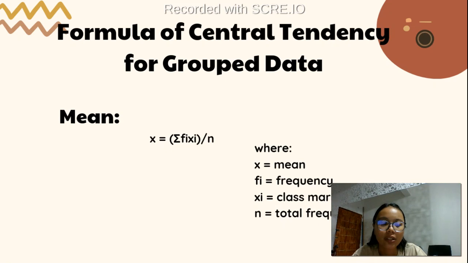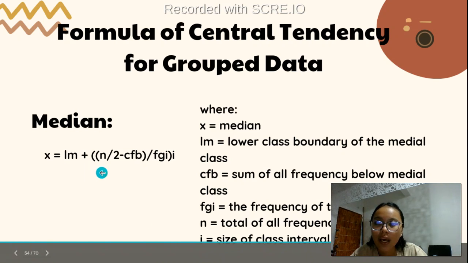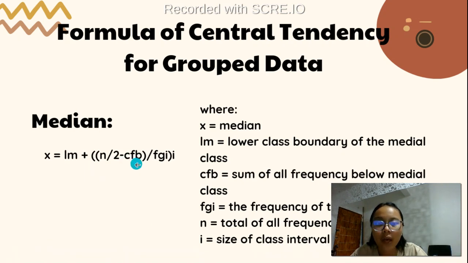So to get the median, we have x is equals to Lm plus n over 2 minus Cf sub b divided by f sub m multiplied by i, wherein i is the size of class interval, n is the total of all frequencies, f sub m is the frequency of median class, Cf sub b would be the sum of all frequency below median class, and Lm would be the lower class boundary of the median class.